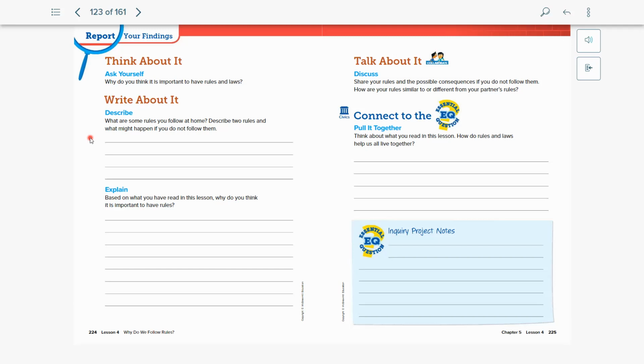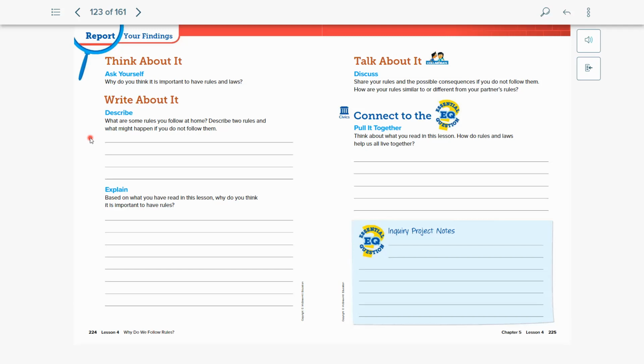So if we think about maybe, for example, if you make a mess, you have to clean it up. Why do you think that that's a rule? Do you think that other people should always have to clean up after you? Or do you think that that's something that you should take care of because you were the person who made that mess?